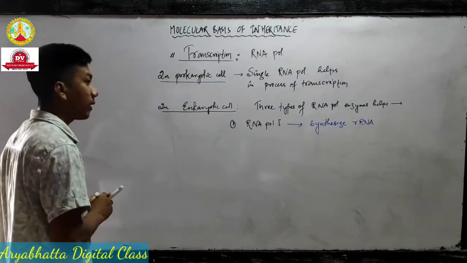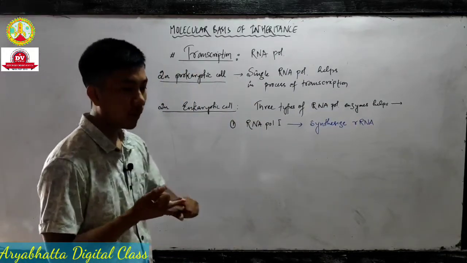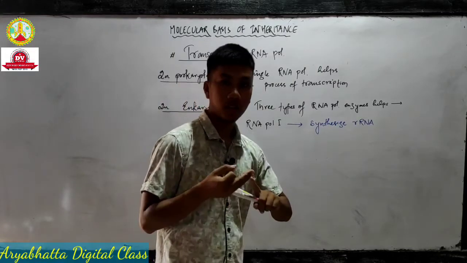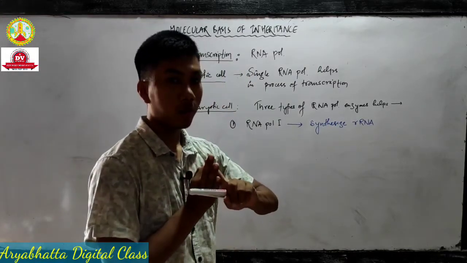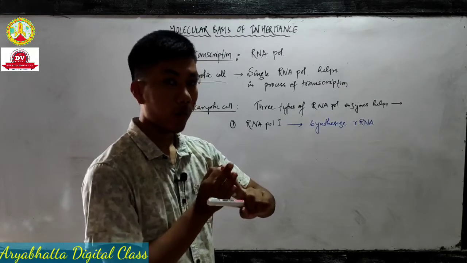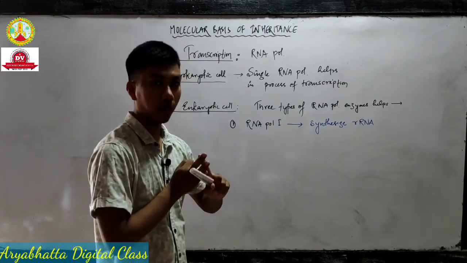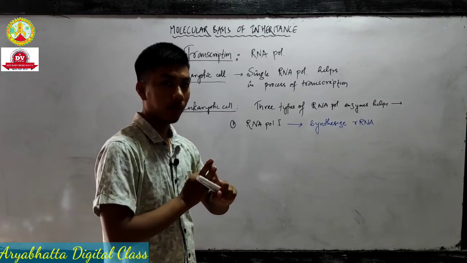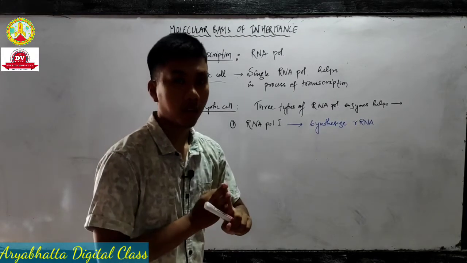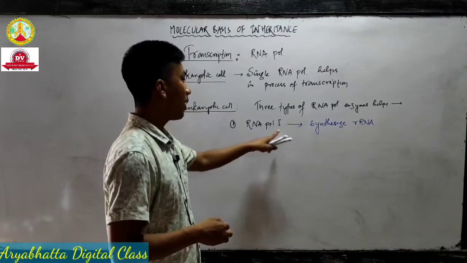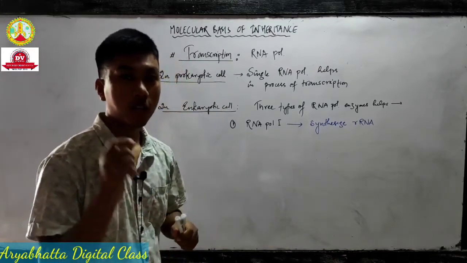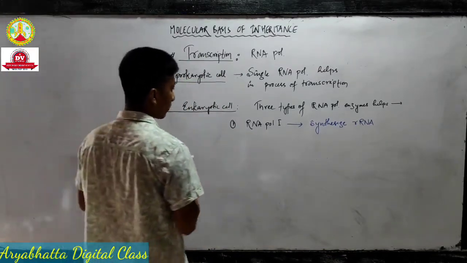We will see the role of rRNA, the role of tRNA, the role of mRNA. All those RNA are required for the process of translation and transcription as well. So we're going to see that one by one. So the synthesis of rRNA is done by RNA polymerase 1 enzyme.